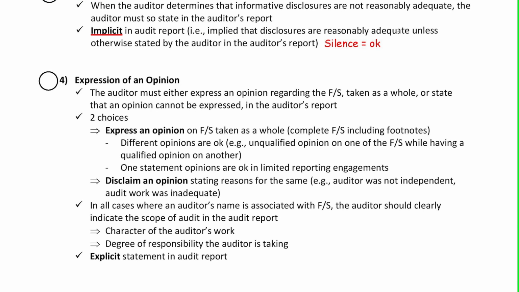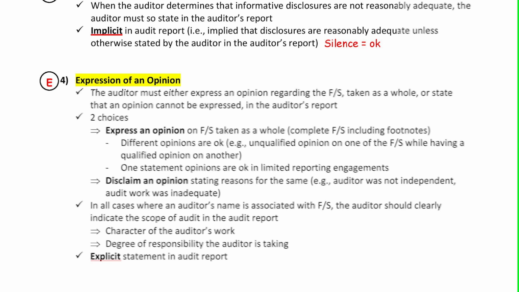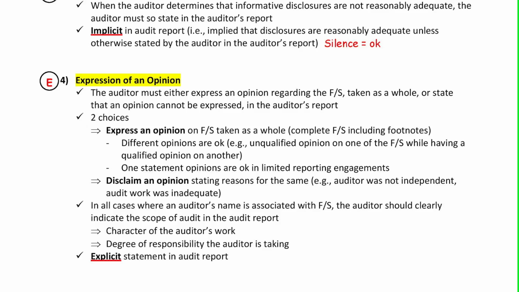And the last bubble, E, and this one's very important, highlight expression of an opinion. So the auditor's job is to express an opinion on the financials. And this, of course, is underlined an explicit statement in the audit report.